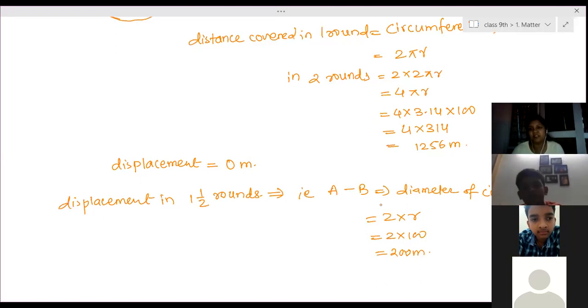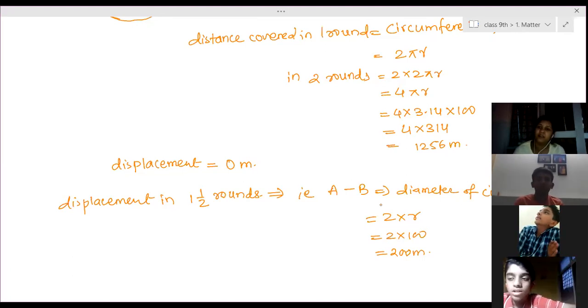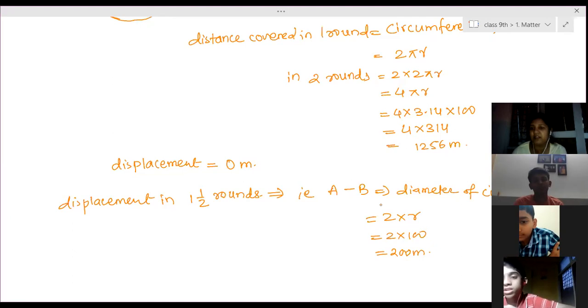So distance and displacement can be equal, or cannot be equal. But one important thing you need to know is that displacement cannot be greater than distance covered. Always. Displacement can be equal to distance covered, but can never be greater than distance covered. Is that clear? It is always lesser than or equal to distance covered. Cannot be greater than that.